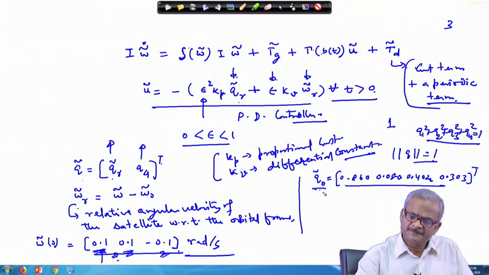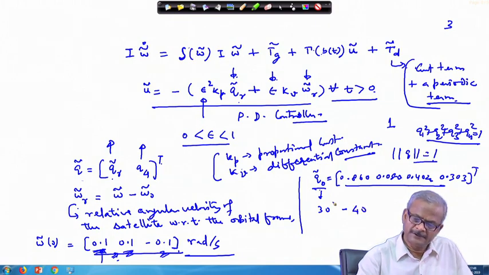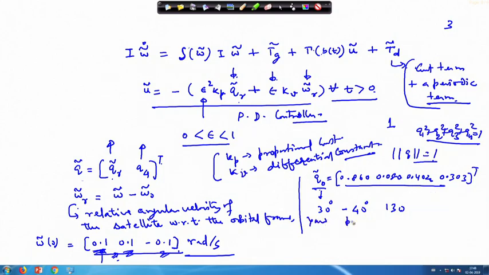And this quaternion vector corresponds to, as far as I remember, perhaps 30 degrees, 40 degrees and 130 degrees in yaw, pitch and roll. So you can take these values and find the quaternions from here.